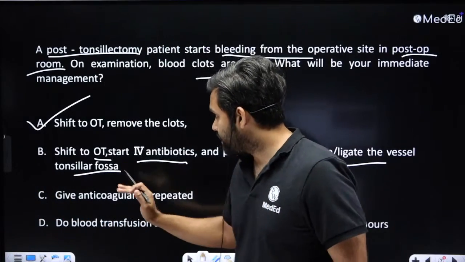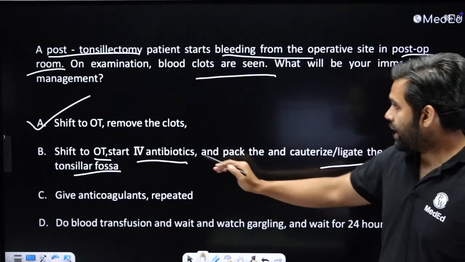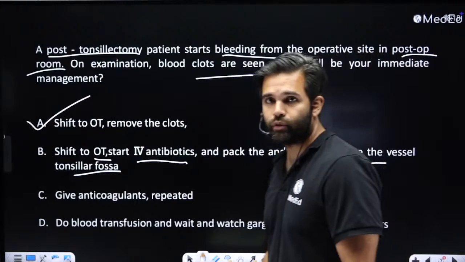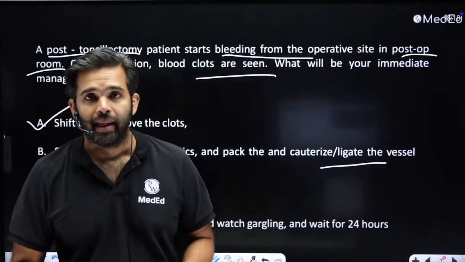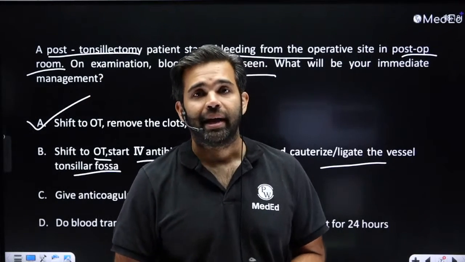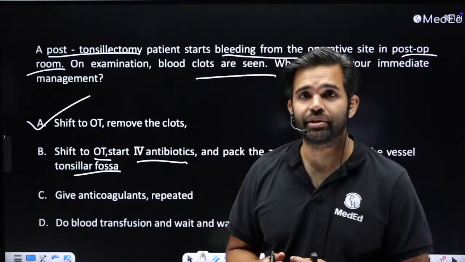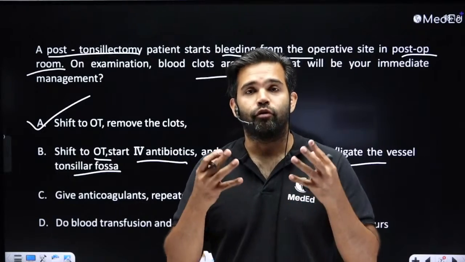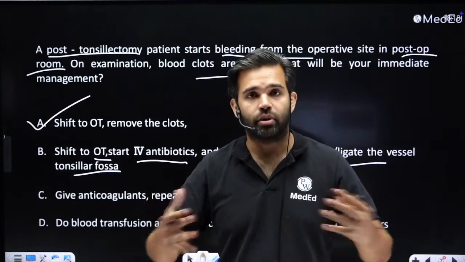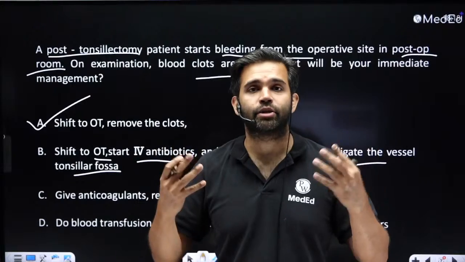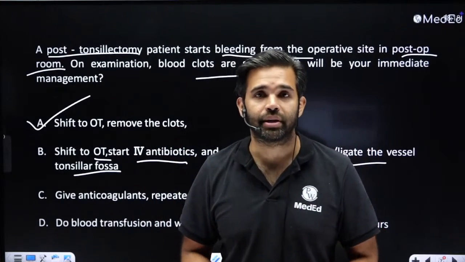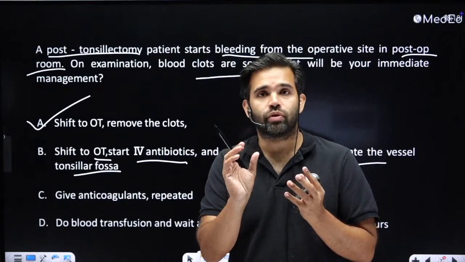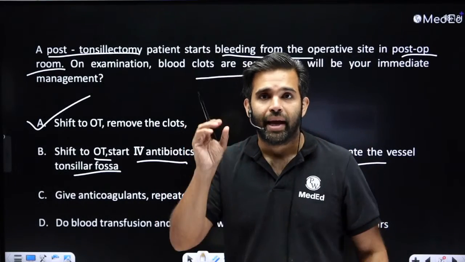But shifting to OT and giving IV antibiotics, packing, and then ligating the vessel in the tonsillar fossa, which is the peritonsillar vein, ligation is not warranted at this stage. Generally a clot means a slow ooze. It is slow enough for a clot to form. If it is torrential bleeding causing aspiration and all of that, of course, ligation can be looked at. But a clot means there is a slow ooze from somewhere because of lack of constriction, and we have to remove the clot.